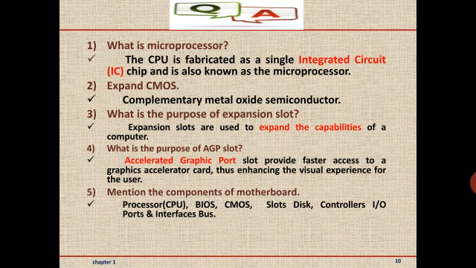In today's class, we learned the structure of the CPU. The general structure of the CPU is shown in the presentation, which is important for 5 marks. So, you have to draw the diagram and learn by heart the general structure of the CPU. So, in the next class, we discuss I/O ports and interfaces in detail.